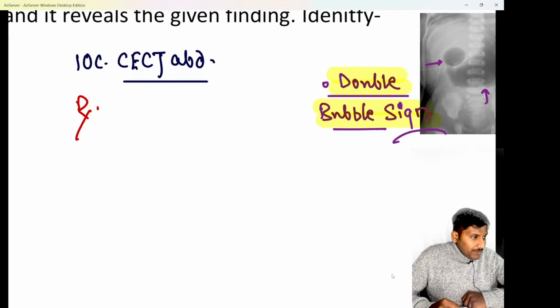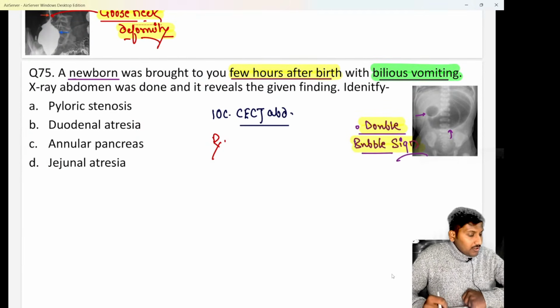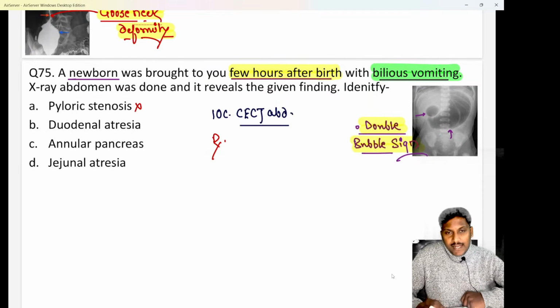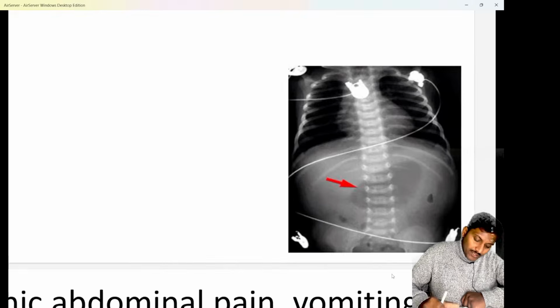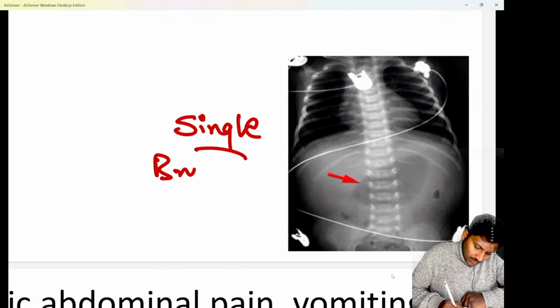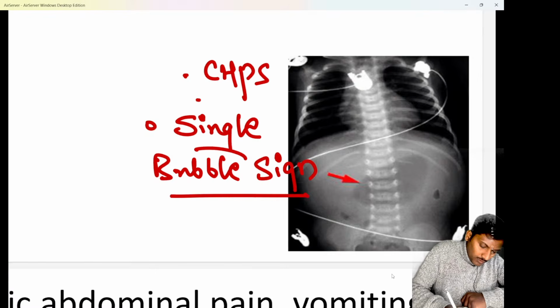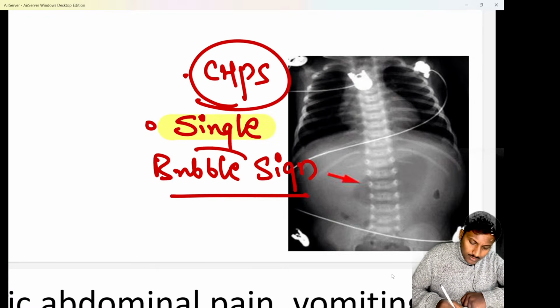Important is, here if you see the double bubble sign, more likely it will be a case of duodenal atresia or annular pancreas. Both are in the options. We know pyloric stenosis cannot be the diagnosis over here. Reason, in cases of CHPS or pyloric stenosis we are just able to see a single bubble sign on the X-ray abdomen. If the X-ray abdomen shows you the single bubble sign, then the diagnosis is going to be a case of CHPS or pyloric stenosis.